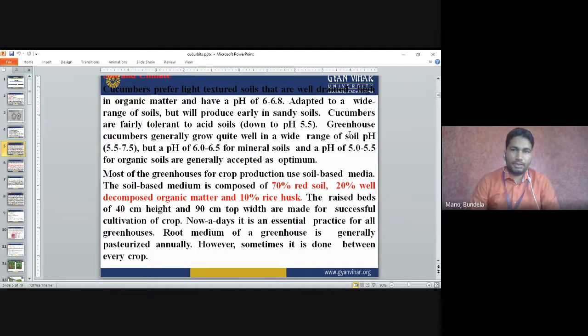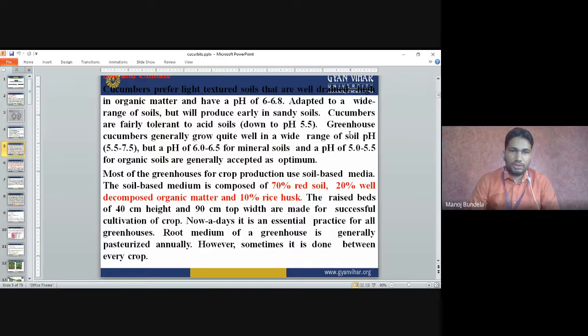Next is soil and climate. Cucumber prefers light textured soil that is well drained, high in organic matter and has a pH of 6 to 6.8. It is adapted to a wide range of soil, but will produce early in sandy soil. Cucumbers are fairly tolerant to acid soil, meaning they tolerate a pH of 5.5 also.